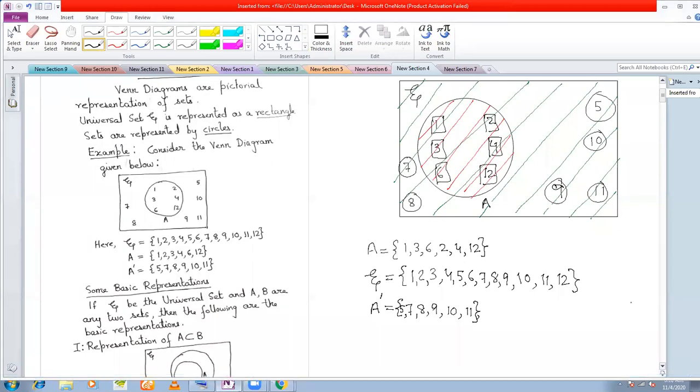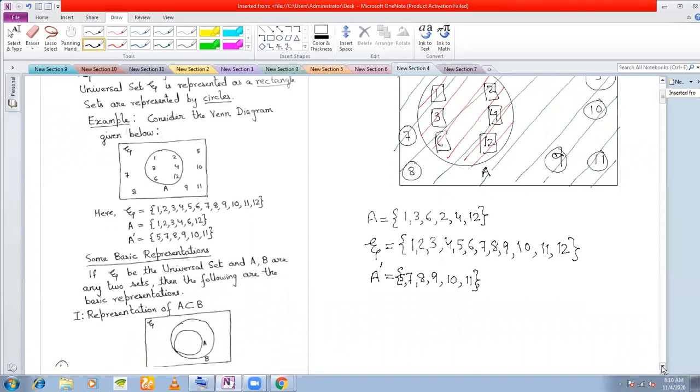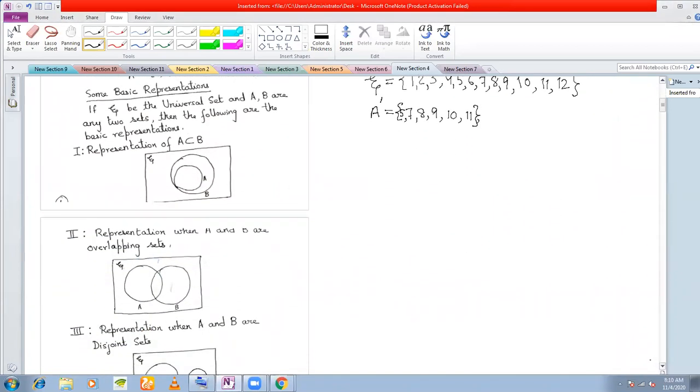Okay. So moving on. Now these two are very basic representations that I have discussed here. That is, if two sets are given, A and B, and a universal set is given, then how will you represent it with the help of Venn diagrams? If you see in this figure, I have drawn a rectangle. And if you see this circle, since A is a subset of B, what does A subset of B mean?